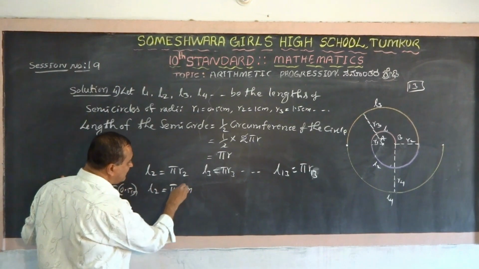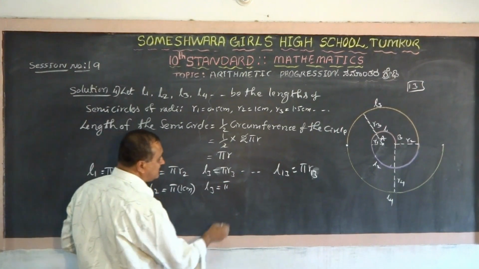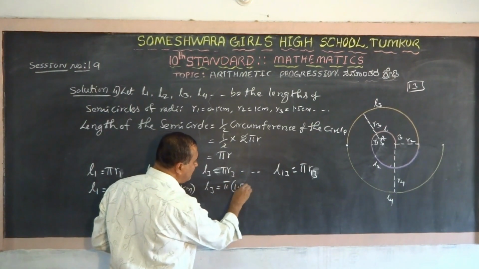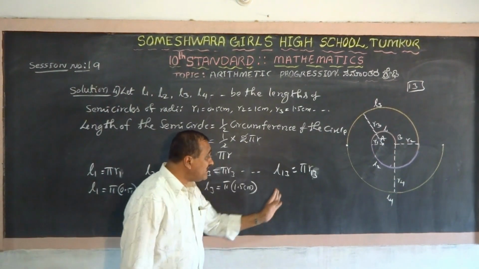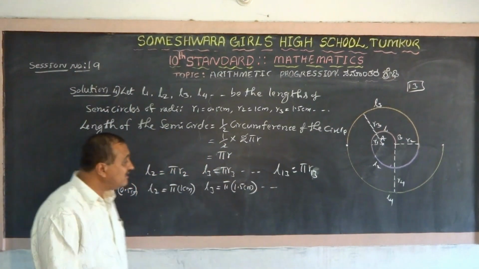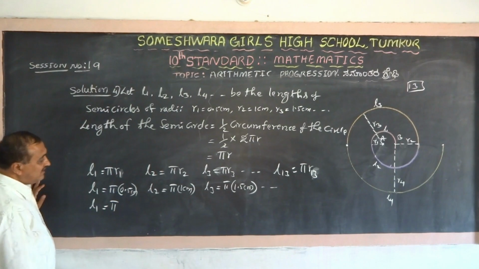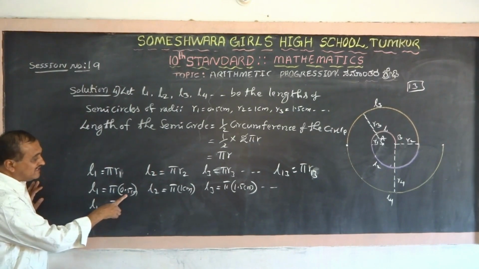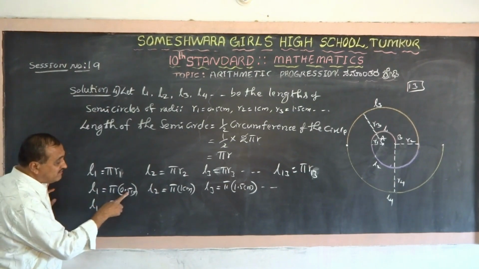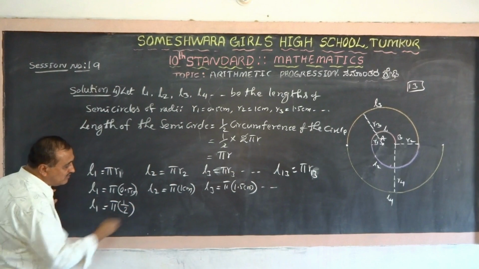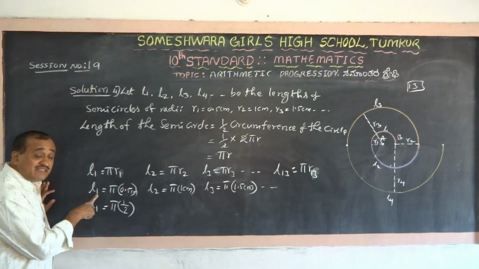And L2 is pi into R2, which is 1 centimeter. Is it right? So now L3 equals pi into how much? R3 we know is 1.5 centimeter. We don't know R13, but let us take it as etc. Now L1 equals pi into, write its fraction using the numerator 1: 0.5 means 1/2, having 1 as the numerator.